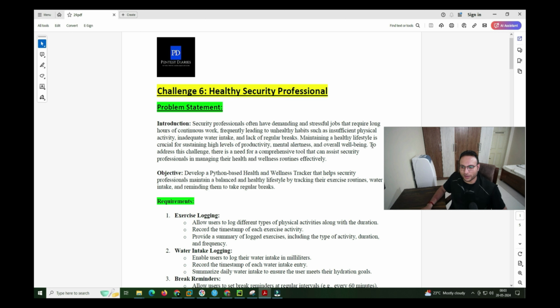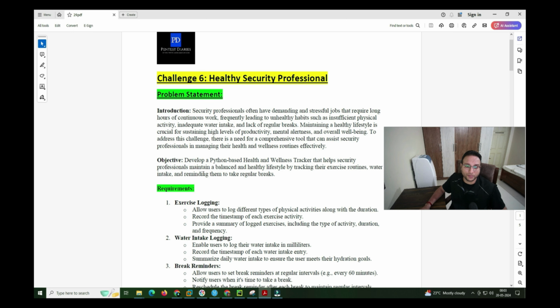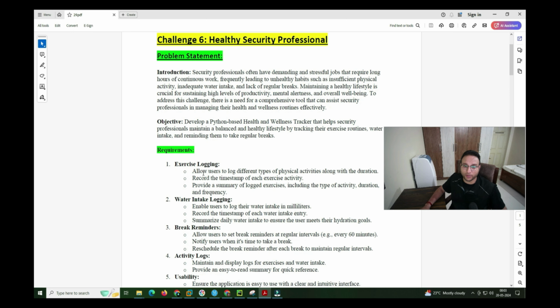Sustaining a high level of productivity, mental alertness and overall well-being is crucial. To address this challenge, there is a need for a comprehensive tool that can assist security professionals in managing their health and wellness routine efficiently and effectively. So the objective is to develop a Python-based health and wellness tracker that helps security professionals maintain a balance in a healthy lifestyle by tracking their exercise routine, water intake, and reminding them to take regular breaks.